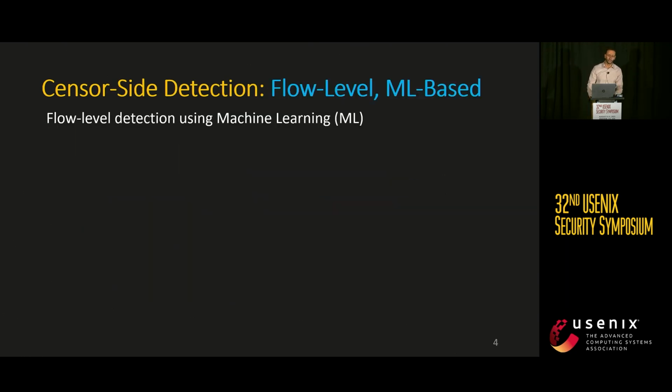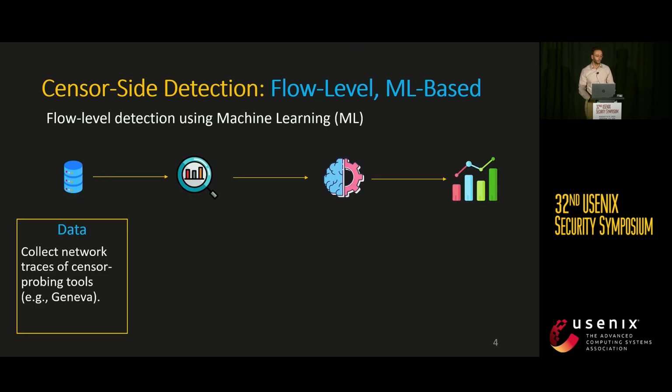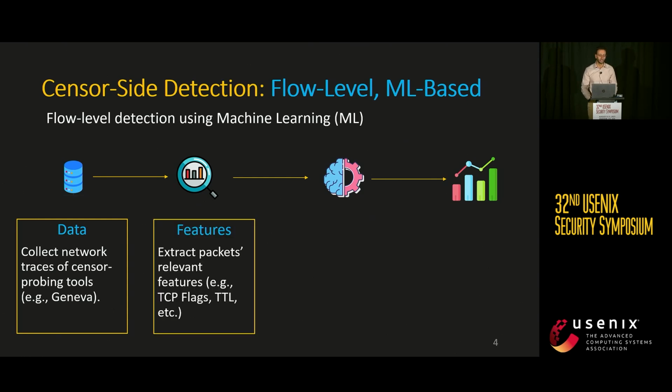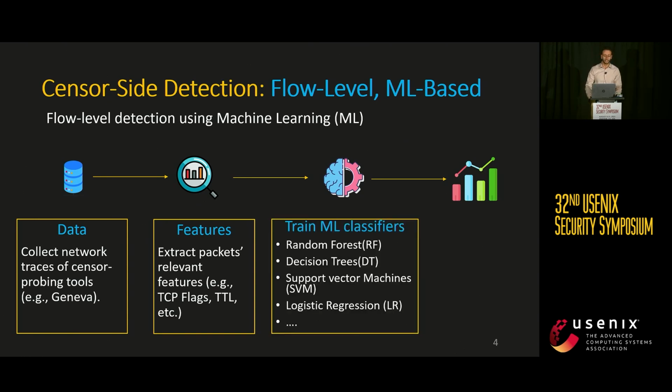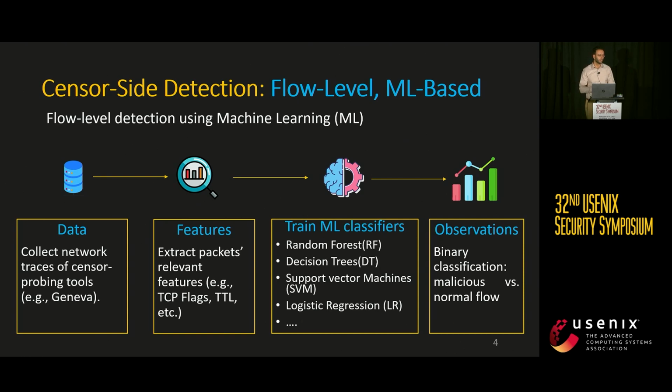Starting with the first concern, we found that the censor can train a machine learning model to detect client flows that contain malicious packet manipulations that are intended for evasion or for censorship measurements. In a more detailed manner, the censor can collect network traces of a target censorship evasion tool, extract relevant features, such as TCP flags, TCP payloads, etc., and train classic machine learning models like tree-based classifiers, support vector machines, etc. And the output here is whether a client's flow contains malicious packet manipulations.